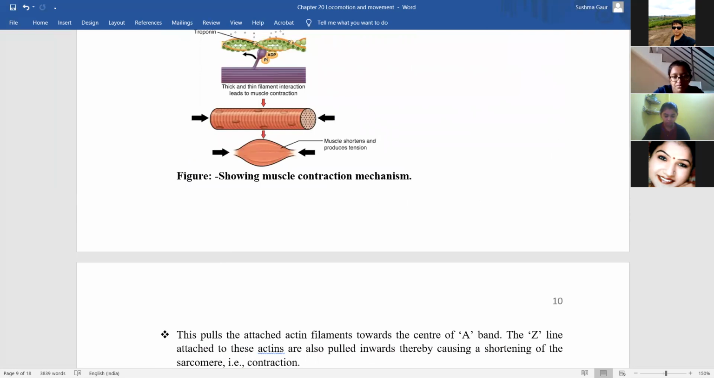Okay, you remember the sarcoplasmic reticulum? I told you in the last class what the sarcoplasmic reticulum is. The endoplasmic reticulum we also call sarcoplasmic reticulum. So when muscle contraction is to be done, then the calcium is released from the sarcoplasmic reticulum.